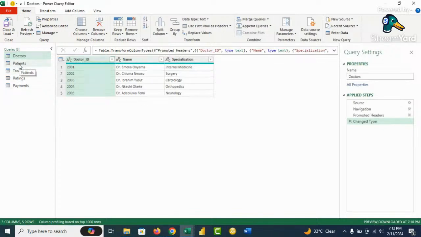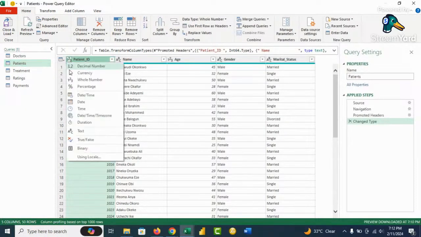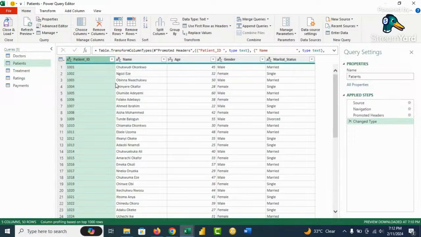Okay, we go to the patient table. In the patient table, this is the ID. So we change the primary key to text. Replace current. The name of the patient, that's okay. The age, that's okay. Gender, marital status, that's okay.